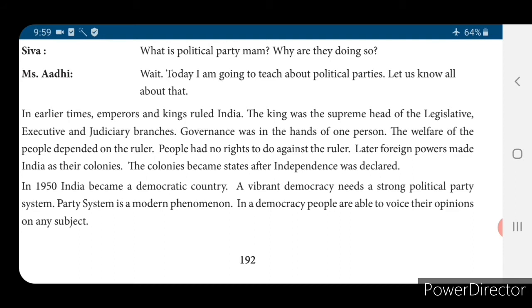So each and every citizen has a right to ask any question. If any wrong things are happening, every citizen has a right to ask about that. In a democracy, people are able to voice their opinions on any subject. Yes, we can give our opinion to the government on any subject.